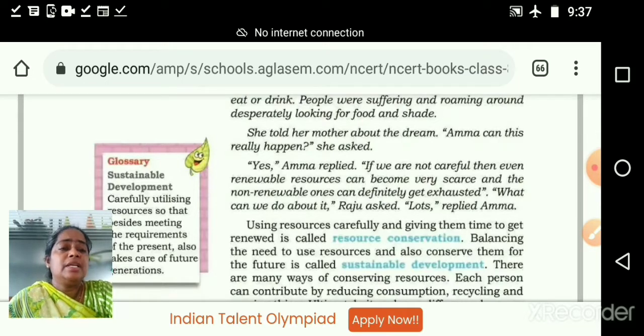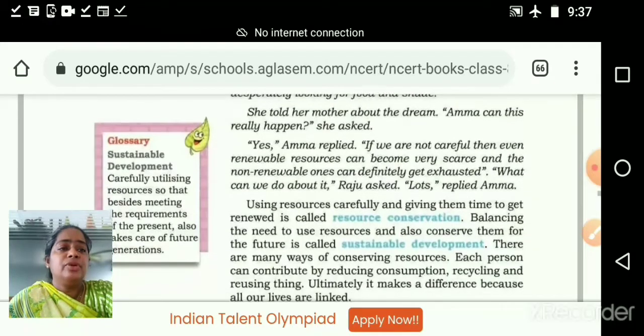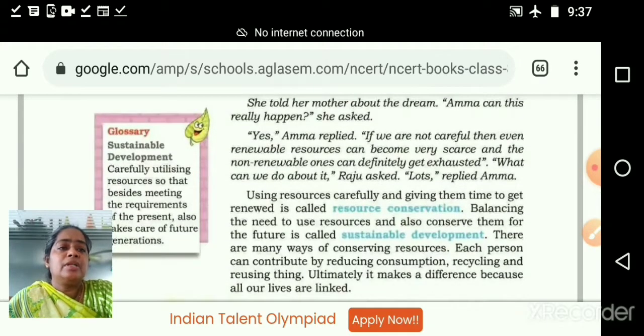Then her Amma said. If we are not careful, then even renewable resources can become very scarce, and the non-renewable ones can definitely get exhausted. What can we do about it? Raju asked. Lots, replied Amma.